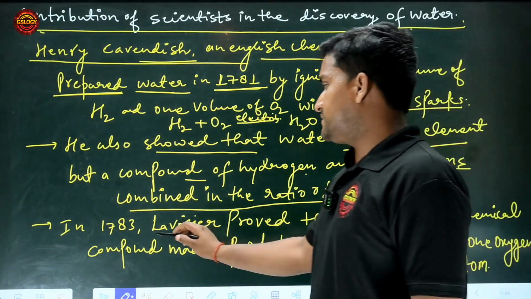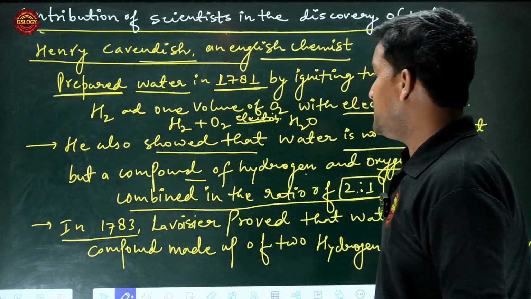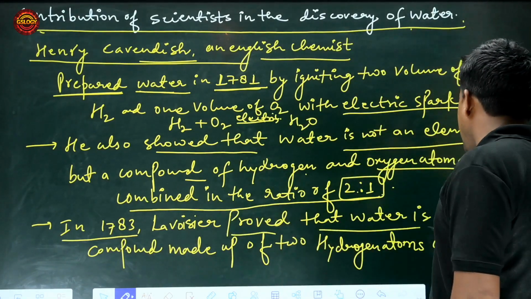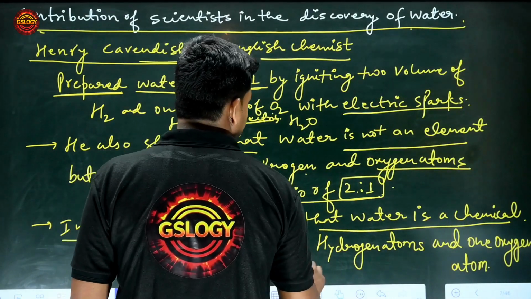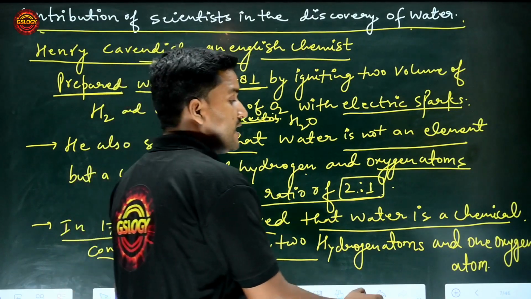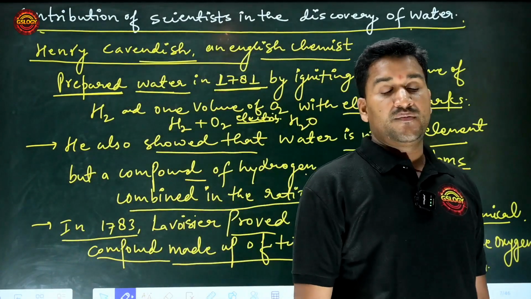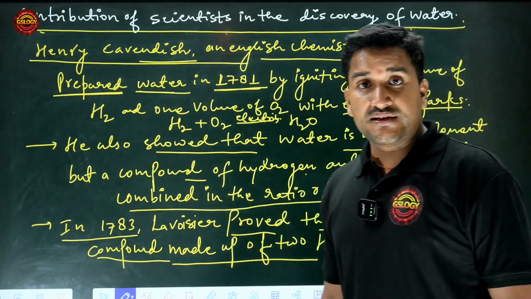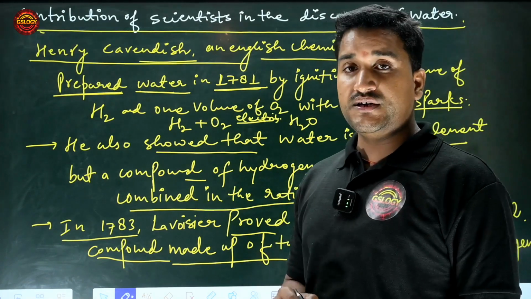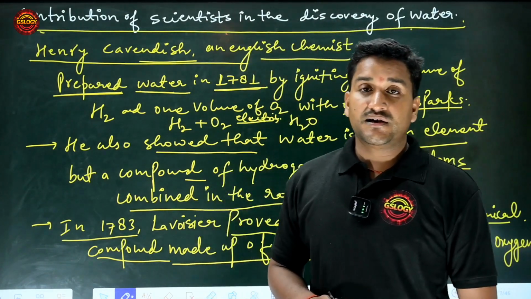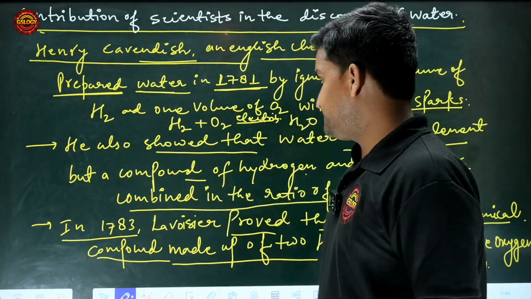In 1783 Lavoisier proved that water is a chemical compound made up of 2 hydrogen atoms and 1 oxygen atom, combined in the ratio 2:1. That's why the ratio of hydrogen and oxygen is always 2:1.